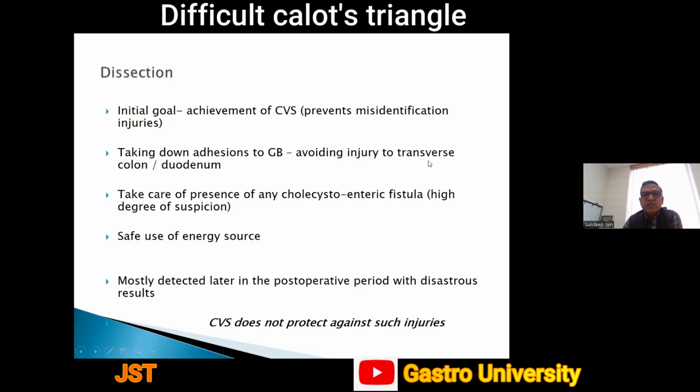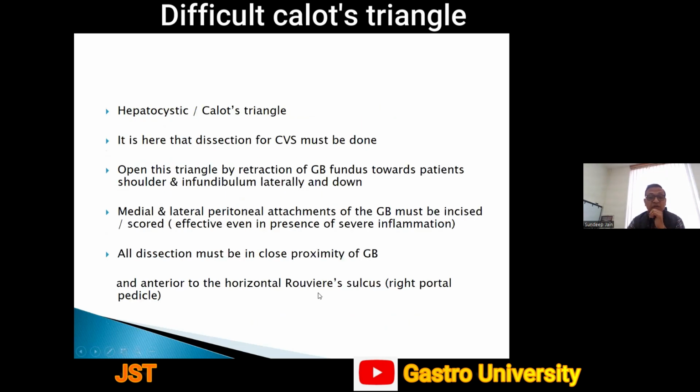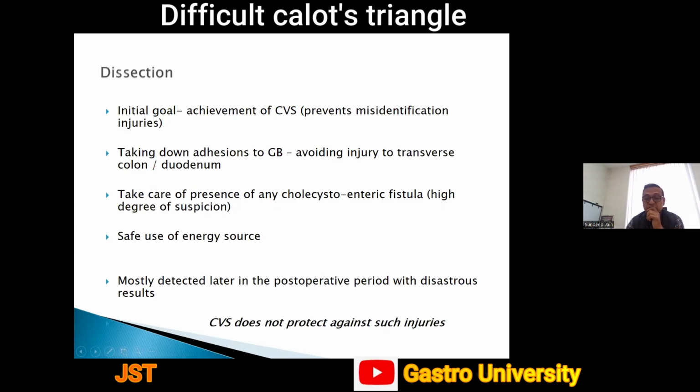All these injuries, especially transverse colon and duodenal injuries, are detected very late, so have disastrous outcomes because of the inability to detect them on table. We must understand that the achievement of critical view of safety has no role in preventing injuries to the colon and duodenum. So we must take care of these two organs also in addition to CVS.